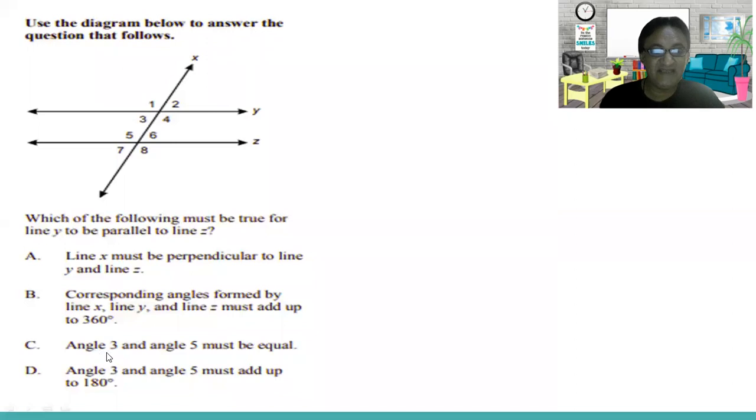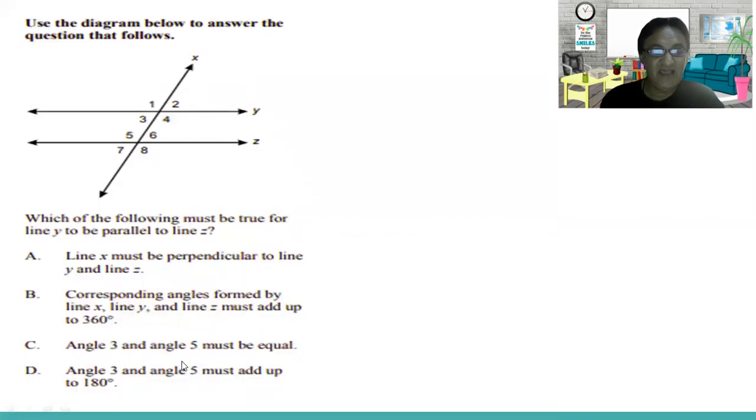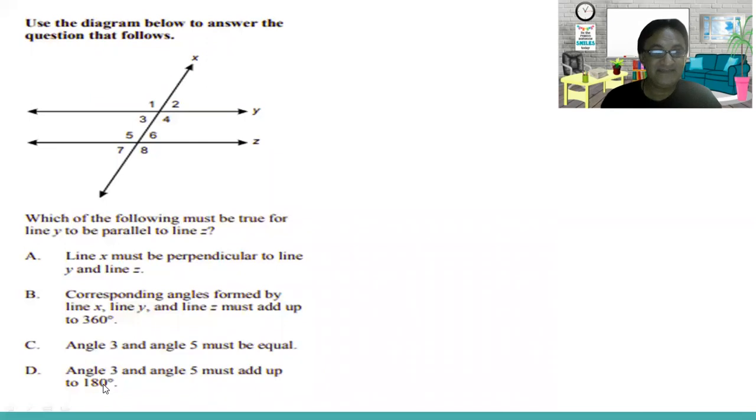So we'll check whether angle 3 and angle 5 must be equal. 3 is 80, however 5 is 100, meaning no. Angle 3 and angle 5 must add up to 180. 3 and 5 total 180. So the answer is D.